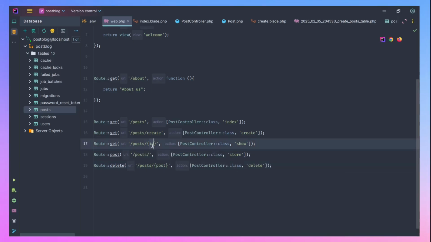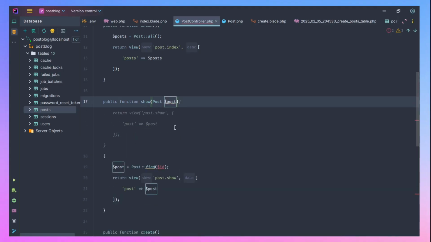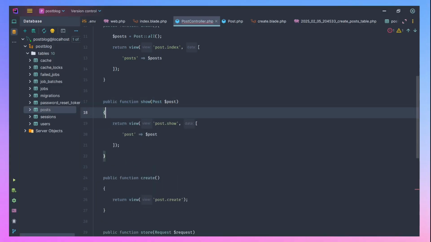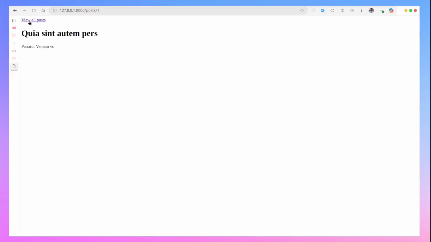So let's do it on our show post first. So let's just say posts. So post, which is the name of the model. So let's come back to this show. And in this place, instead of accepting the ID, what we just accept is a post model itself, then posts. So meaning that we've abstracted this, that is, we've reduced the lines of code we need to write. And everything should still work. So if I come here, everything should still work as expected.